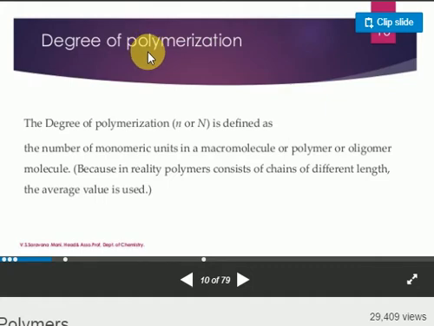Remember one point I am saying: polymers are macromolecules. They are never single molecules; they are macromolecules.